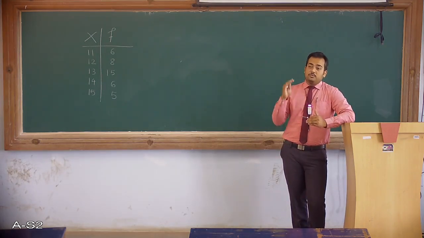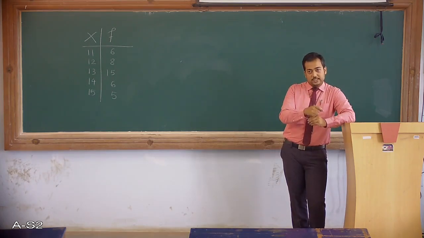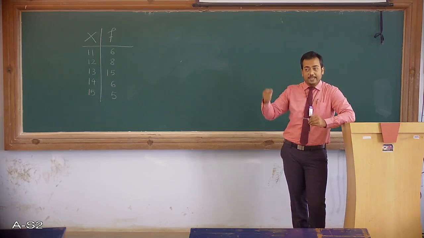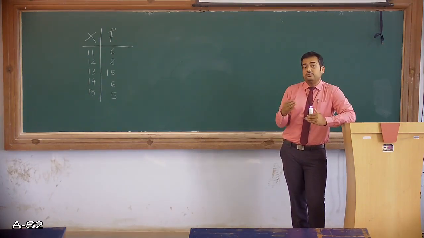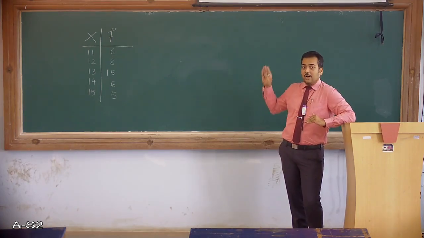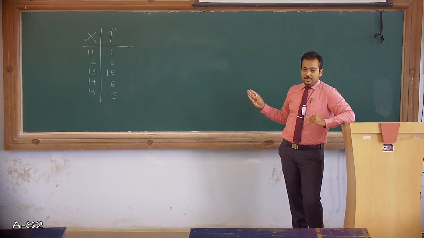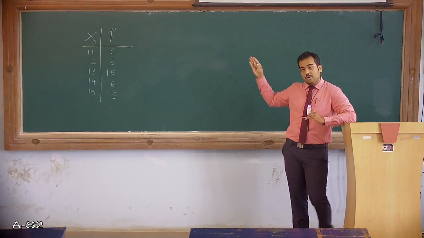So 5 elements repeated so many times, we have to consider every entry and calculate the number of elements in the entire distribution. How are we going to find that? There are 6 11s, 8 12s, so how many such elements are there? For that we need to add all the frequencies.